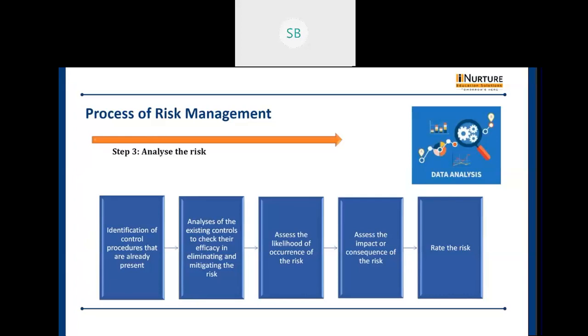Just remember that in rate the risk, we calculate a risk number using a risk matrix. You can think of a matrix where, based on the impact of the risk, a number is given, and we can again classify it as high, medium, or low. If I get an example of a risk matrix, I will show you.